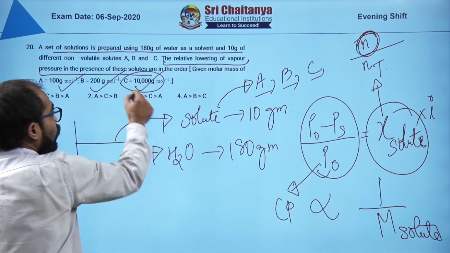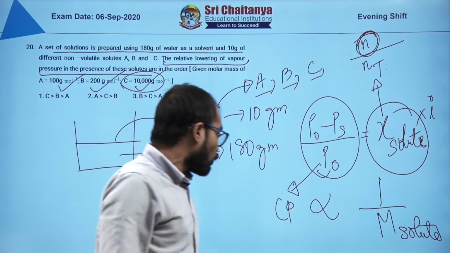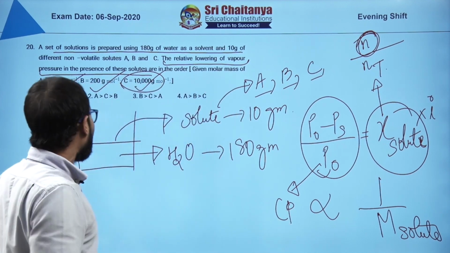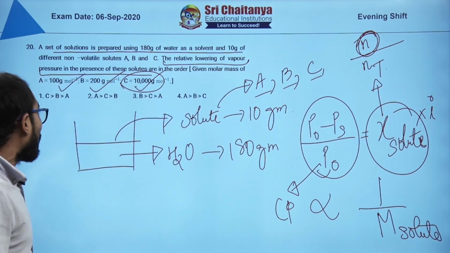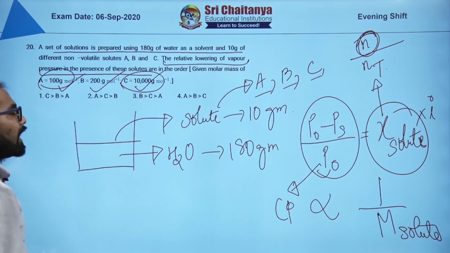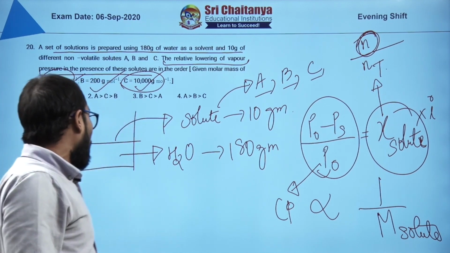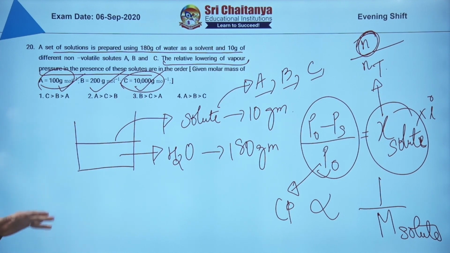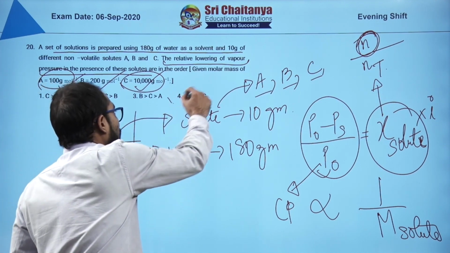So where is the higher molar mass? This is the highest molar mass, so the colligative property will be lowest. The relative lowering will be lowest. So relative lowering will be highest here, and relative lowering will be lowest in C. So A should be greater, then B, then C. So this makes the answer.